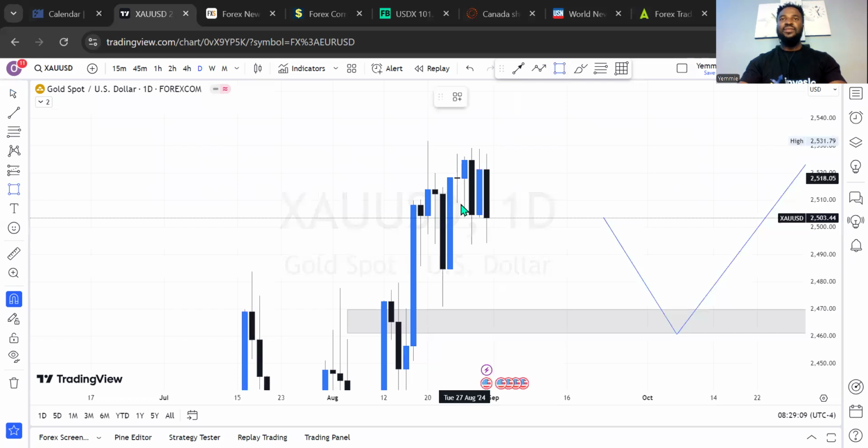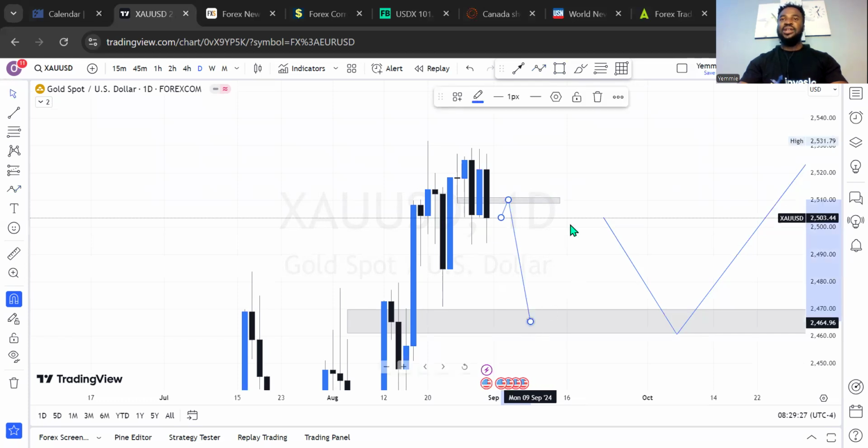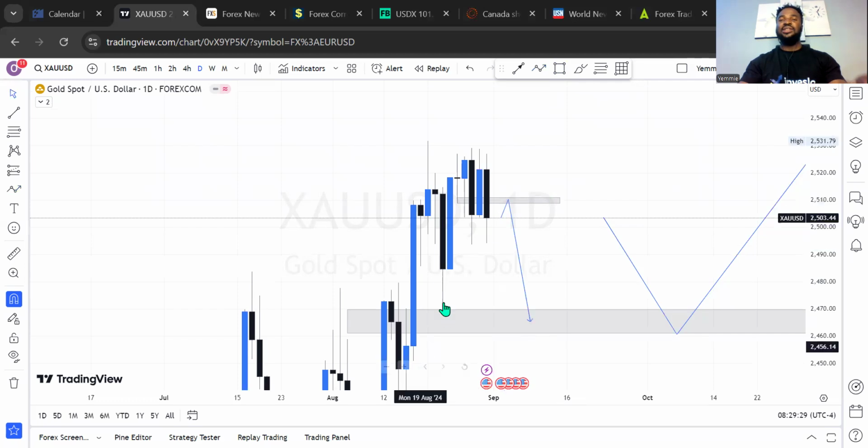Let's see. Because this was a market level, it is a structure. You see liquidity has been grabbed from here. At a point in time, liquidity was grabbed again, then bullish, bearish, and all of those movements happened. So we can see our market will come back into this range like this before it will now sell to this price level. But if we are going to buy gold at any point in time later, we expect that level to be below this low, because this was also a liquidity that was grabbed from here. So we are not going to jump into the market and turn out to be liquidated from this market. Definitely, we're going to be waiting for a more discounted buy level below this price range.